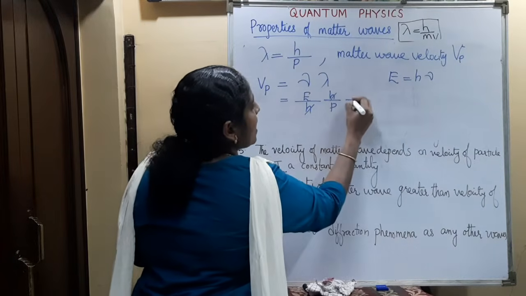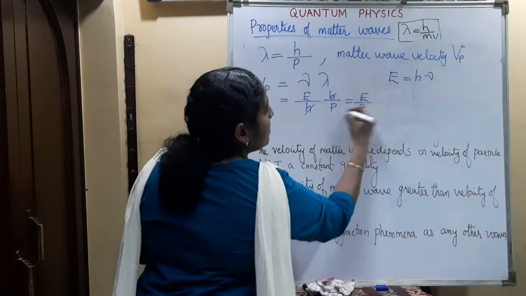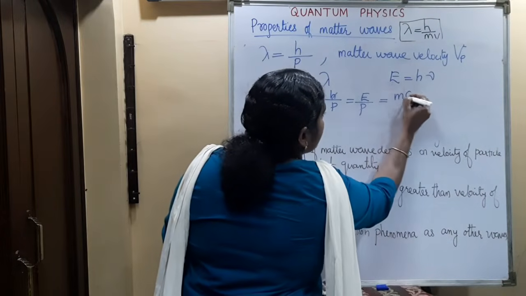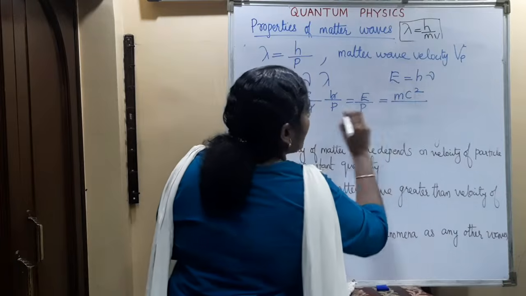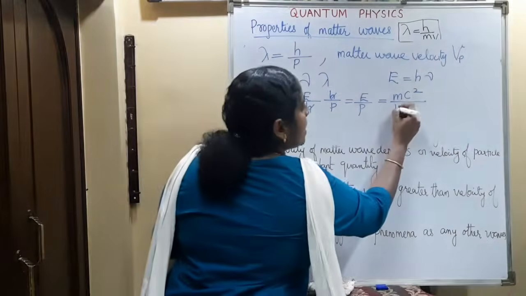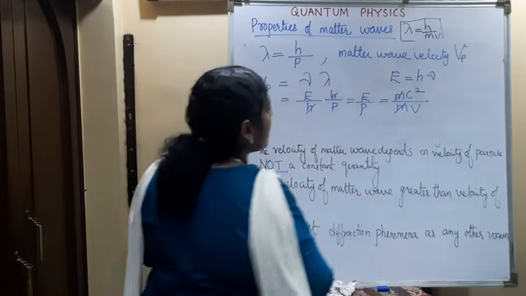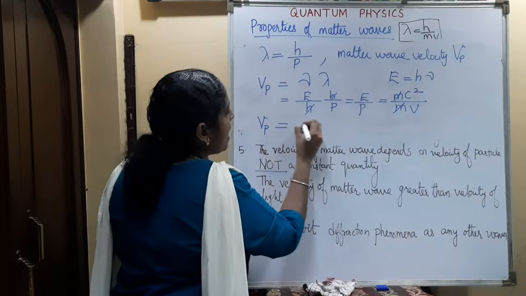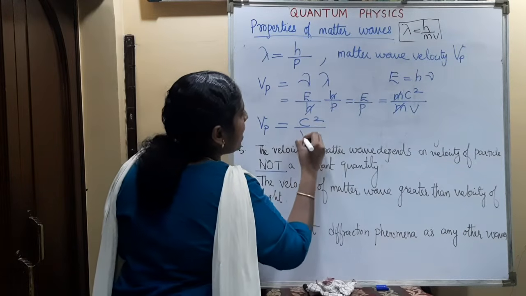So h and h will cancel, and we get E divided by p. Now according to Einstein's relation, E is equal to mc square, and the particle is moving with a momentum p, which is mv. So m and m will cancel. So we are getting the wave velocity Vp as c square divided by v.